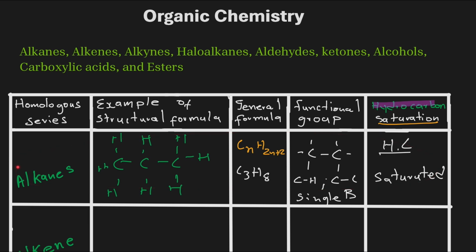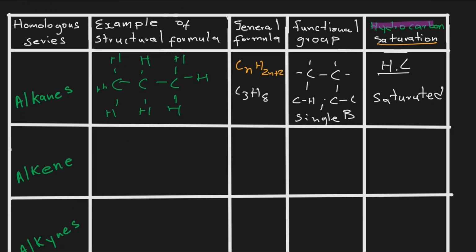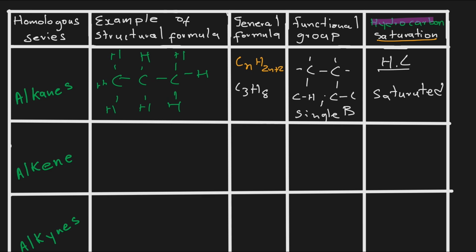Now, secondly, we need to move to the second group, which is called alkene. What describes an alkene is that in between the carbons, we are going to have a double bond. So whenever we have a double bond, then we are going to have an alkene. Remember now, carbon can only bond with what?